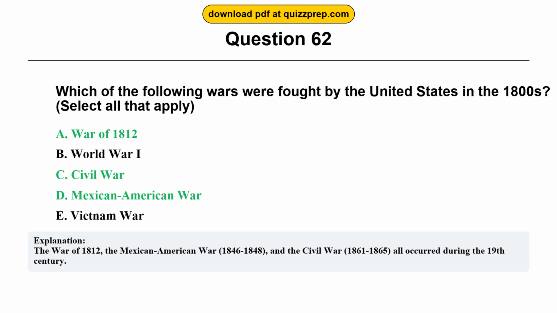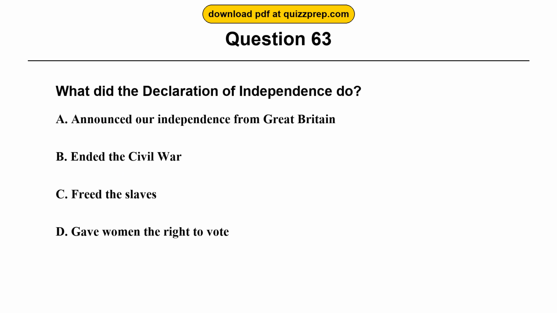The War of 1812, the Mexican-American War, 1846 to 1848, and the Civil War, 1861 to 1865, all occurred during the 19th century.